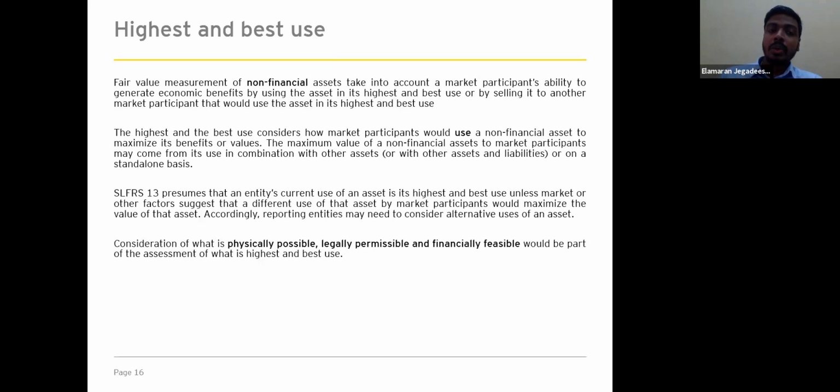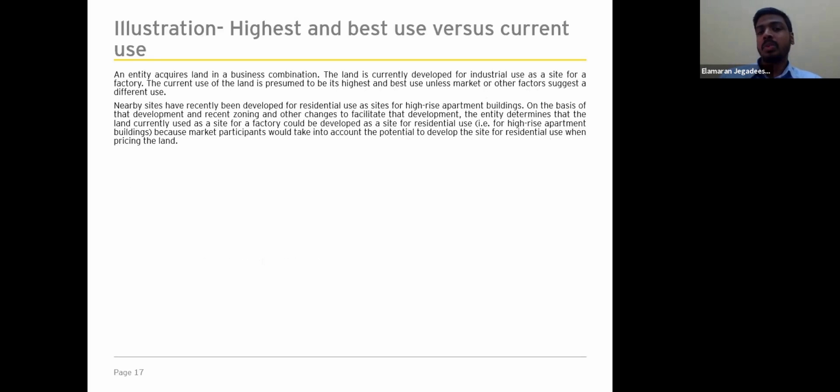So let's do an illustrative example to understand the concept in detail. An entity acquires land in a business combination. The land is currently developed for industrial use as a site for a factory. So the current use of the land is presumed to be the highest and best use, unless the market or other factors suggest a different use.